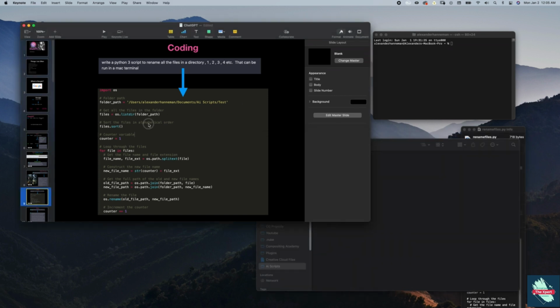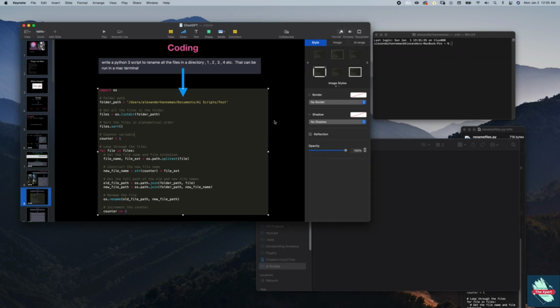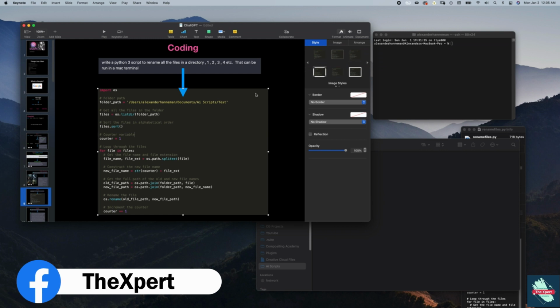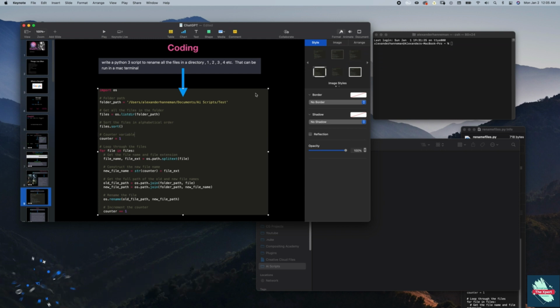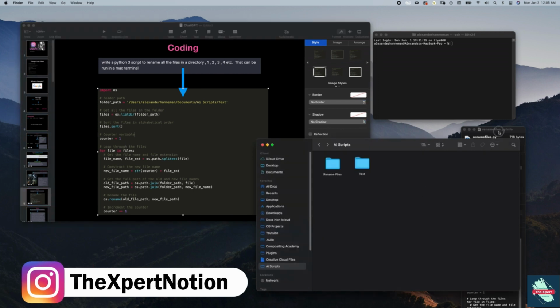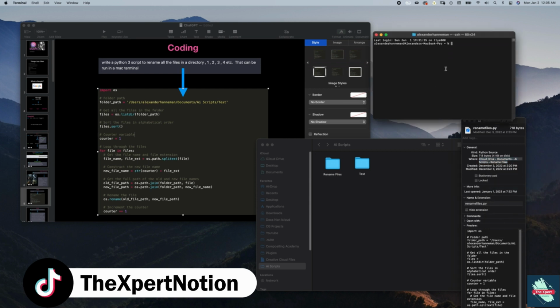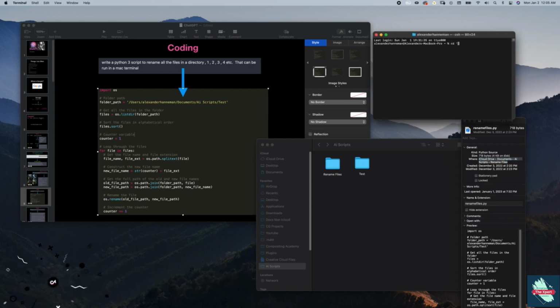So if you don't know how to run this code, you're like, okay, I have an idea for a script, but I don't know how to run it. You can ask ChatGPT, how do I run a Python 3 script on a Mac? How can I run this through a terminal? And it's going to give you the answer. So I've done this. I know how to do it. So I can copy the directory. I can paste it in here.